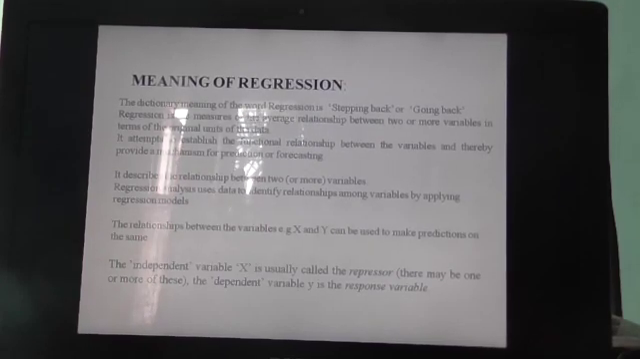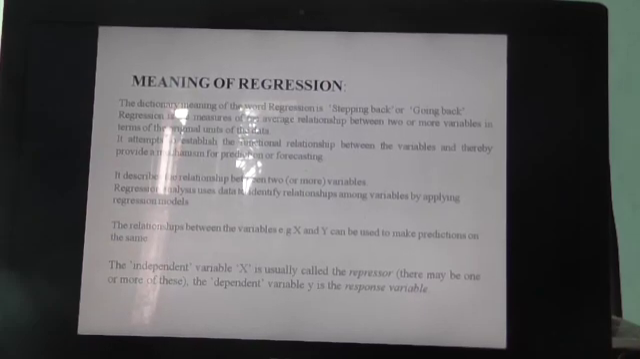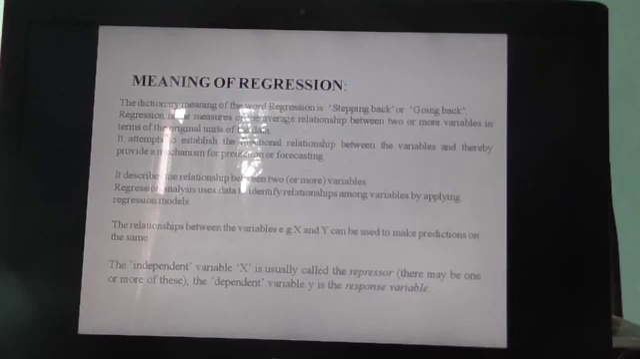variables, and we are trying to find the relationship between them. In that case we generally take x as the independent variable and y as the dependent variable, and we try to find out the relationship of the dependent variable with respect to the independent variable. The independent variable x is usually called the regressor, and there may be one or more of these, and the dependent variable is called the response variable.